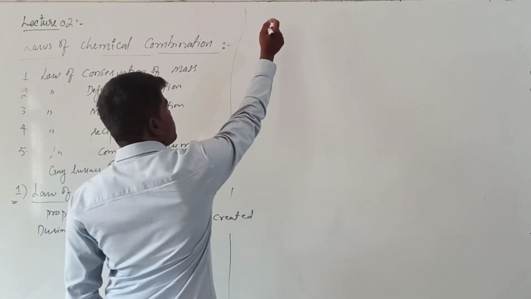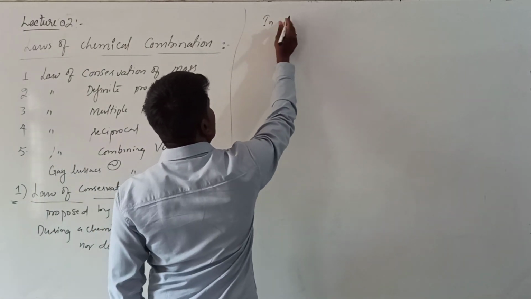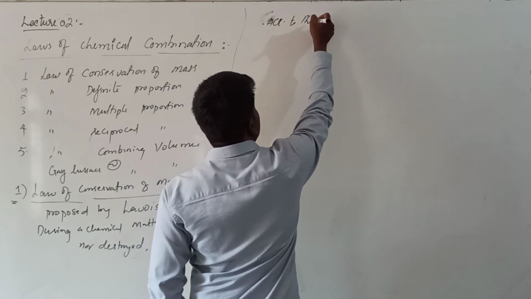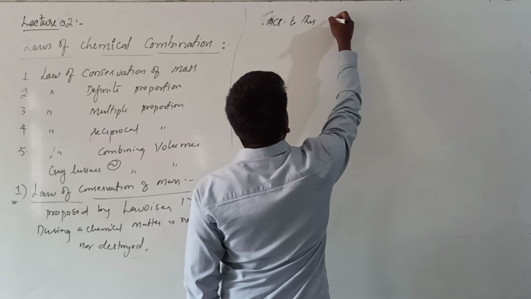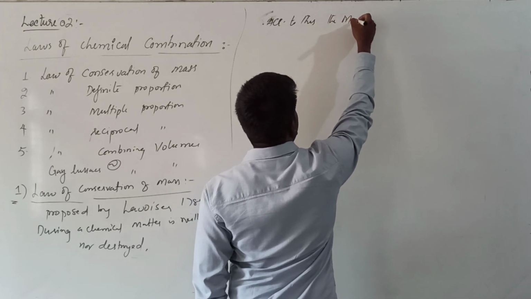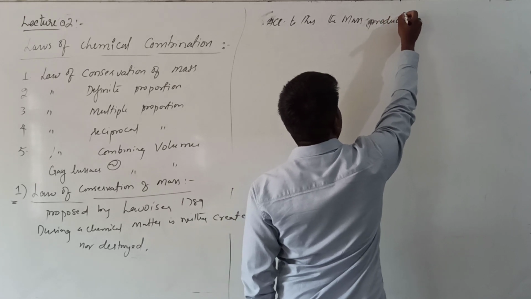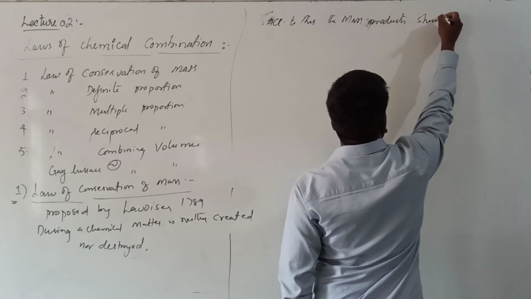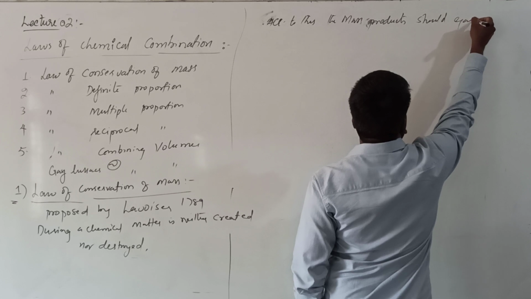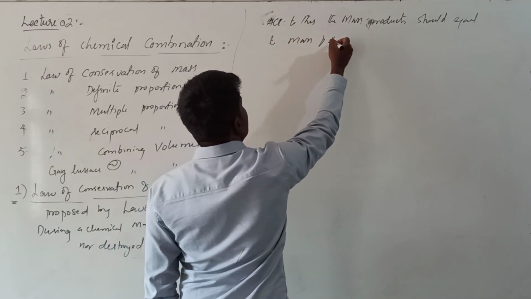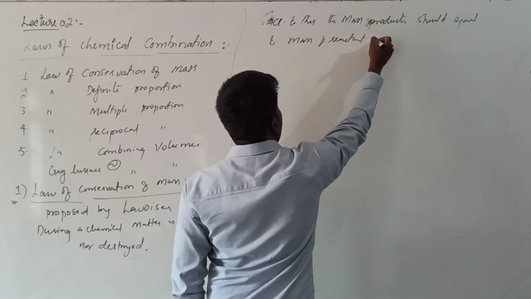In a chemical reaction, according to this law, the mass of products should be equal to the mass of reactants undergoing reaction.